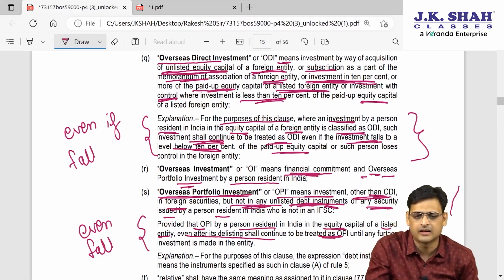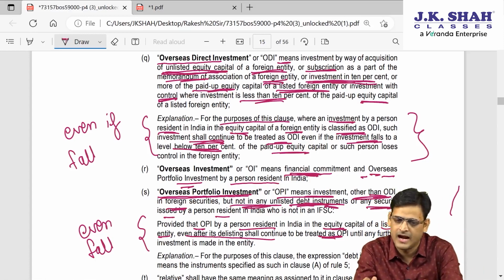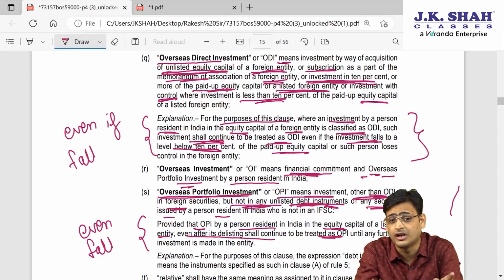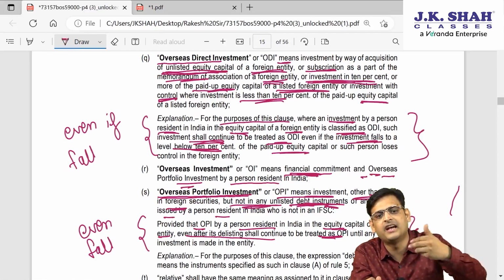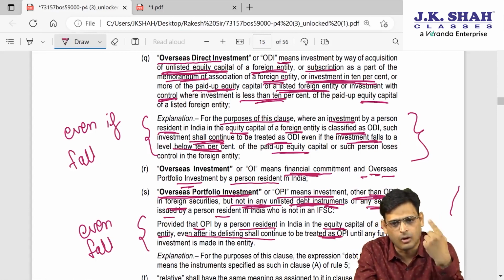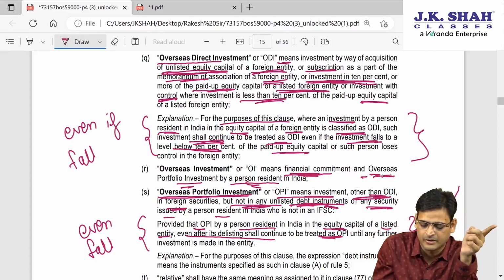Under financial commitment you have already included non-fund based amount and ODI, but financial commitment does not include OPI. Since financial commitment includes non-fund based amount and ODI, but not OPI, OPI needs to be included separately. That's why overseas investment is financial commitment and OPI.